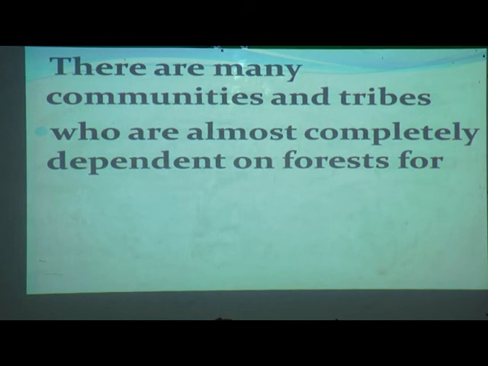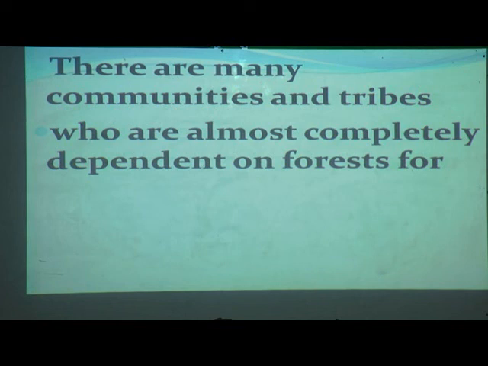There are many communities and tribes who are almost completely dependent on forests. Not only are we dependent on forests, in jungle-like forests so many people are living, isn't it?